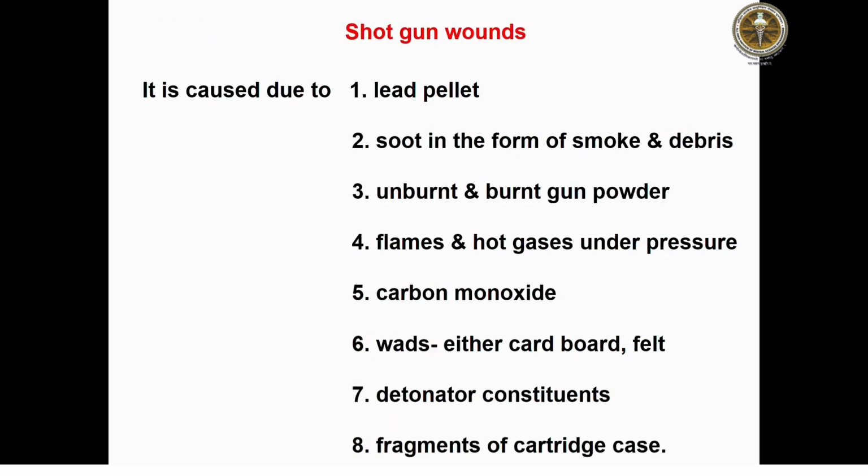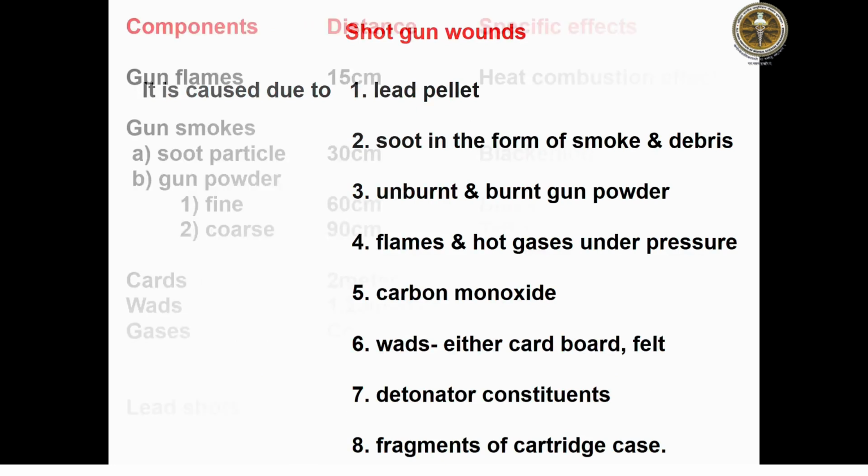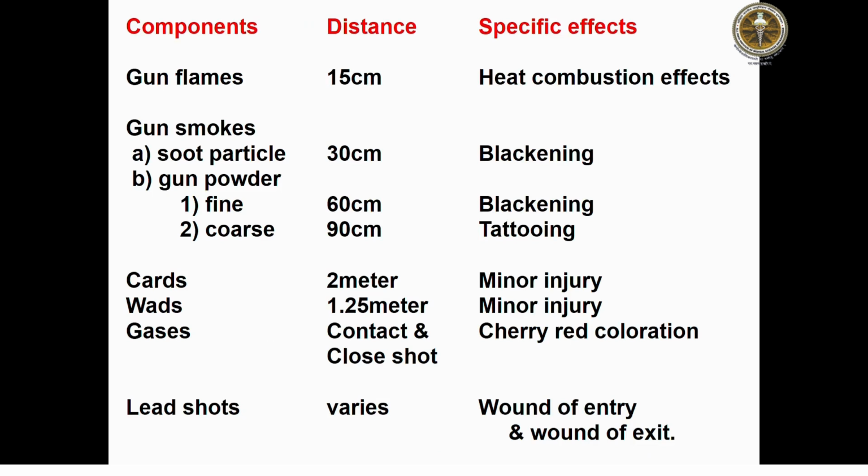Come to the shotgun wound. Shotgun wounds are caused by lead pellets, soot particles from the smoke and debris, unburnt and burnt gunpowder, flames and hot gases under pressure, carbon monoxide, wads either of cardboard or felt, detonator constituents and fragments of the cartridge case. So here also the components are the gun flames, gun smoke, cardboards, wads, gases and lead shot.